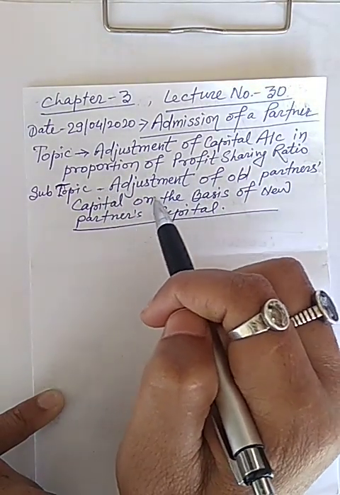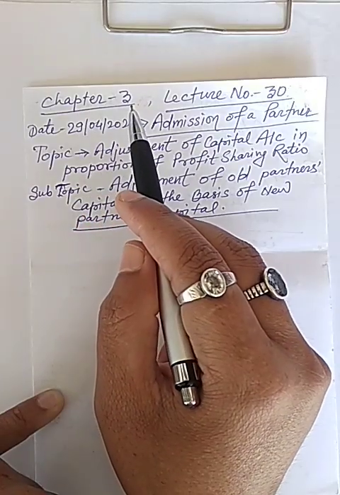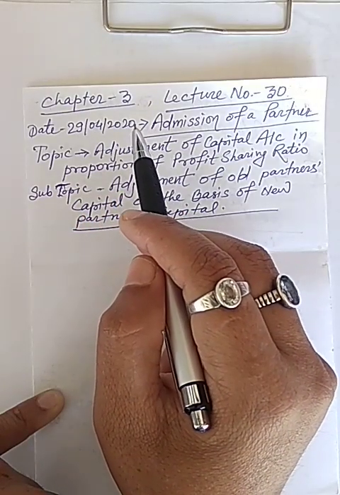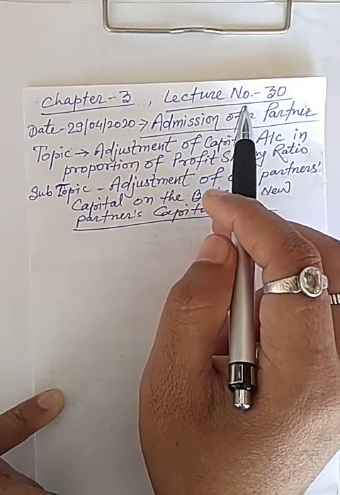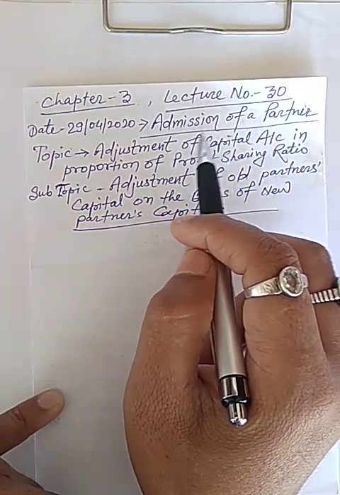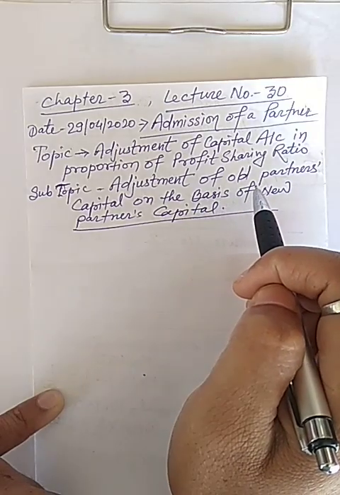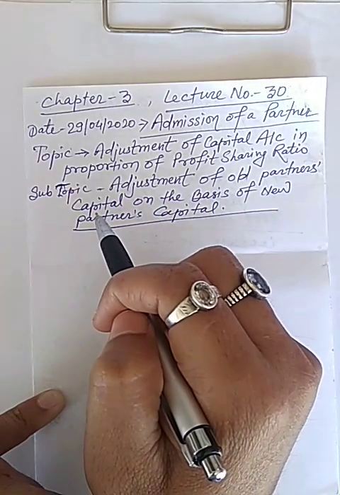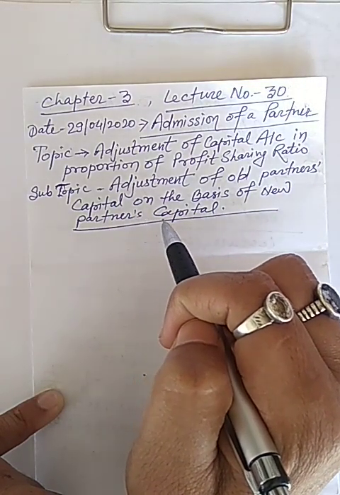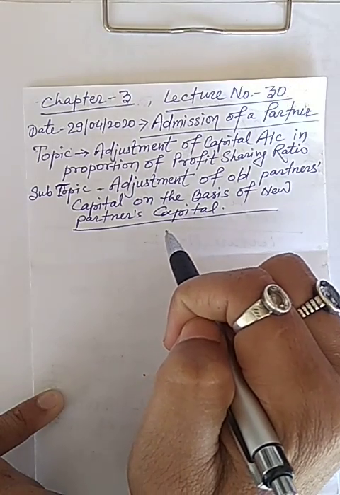This is the last topic of third chapter, lecture number 30. Subtopic is adjustment of old partner capital on the basis of new partner's capital.